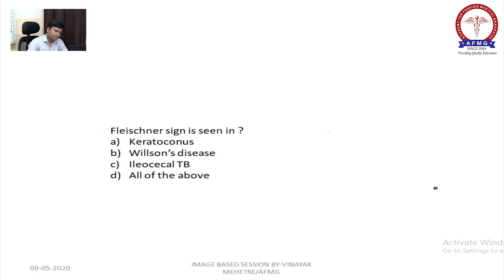Next, what is the answer for this question? Fleischer sign. I am saying Fleischer sign. Is it keratoconus? Right? No. The answer is ileocecal TB. This will have Fleischer's ring.